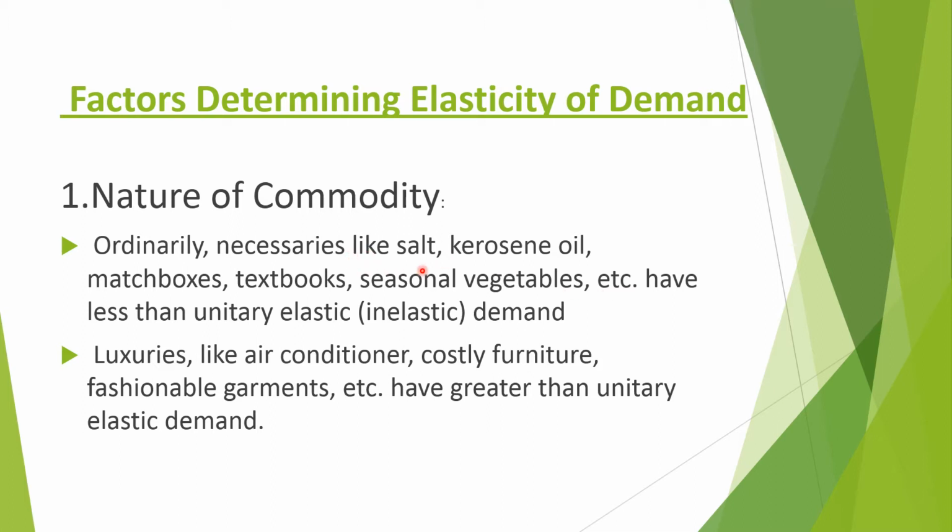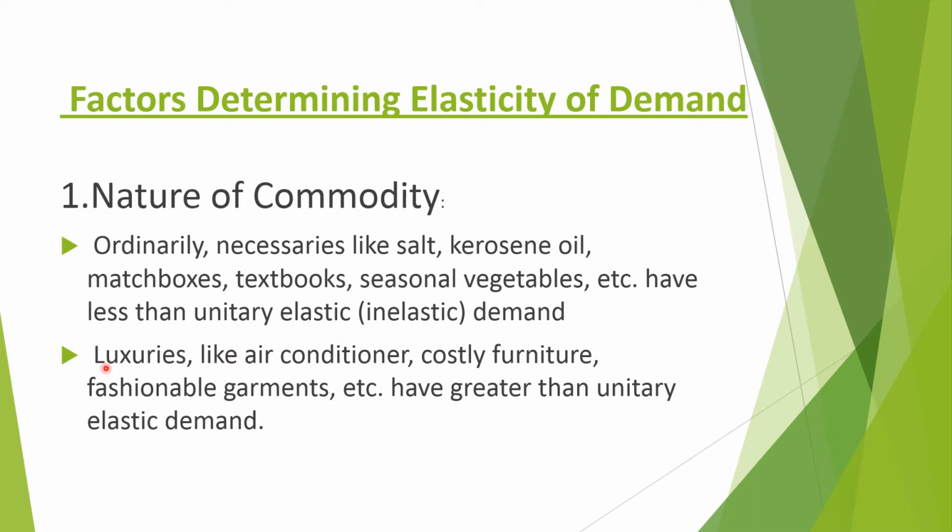For example, salt. Price is very high, price is very low, but we will buy only one packet of salt. Same with matchboxes. We will buy whatever we want. Textbooks are a necessity, so we will take that commodity even if the price is very high or very low. That's why ordinary commodities or necessaries of life have which kind of elasticity? Less than unitary elastic, or inelastic demand.